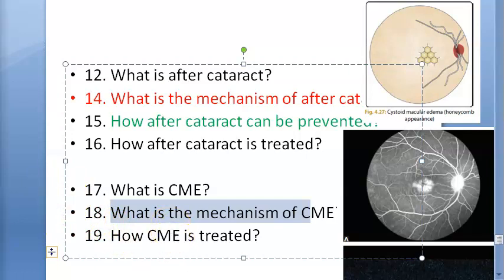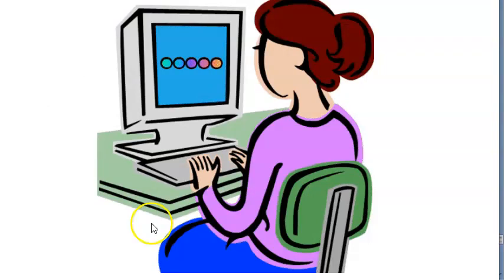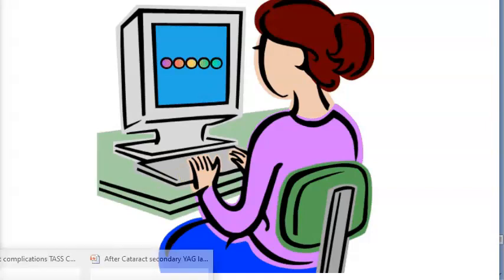Then, what is the mechanism? So there is release of the inflammatory mediators, right? The prostaglandins, they result in edema at the macula. Why are these inflammatory mediators released? That is because of post-operative inflammation, because of iridocyclitis. Guys, focus. Then it can happen because of uncontrolled diabetes, hypertension, vitreous disturbances like vitreous loss, vitreous incarceration in the wound, right? So all this can cause cystoid macular edema.